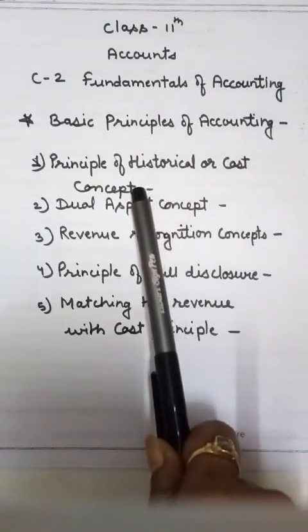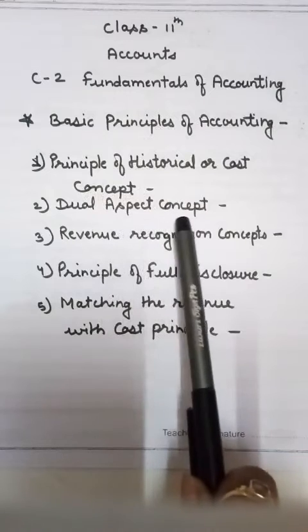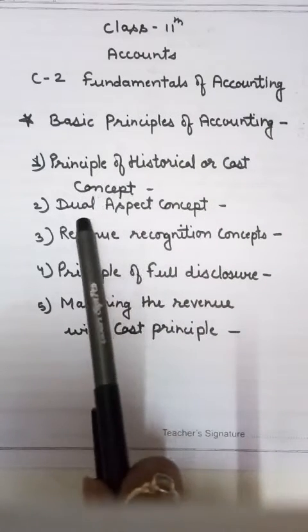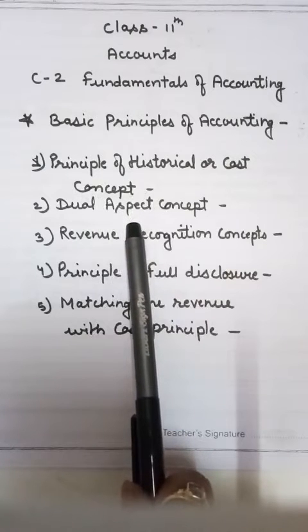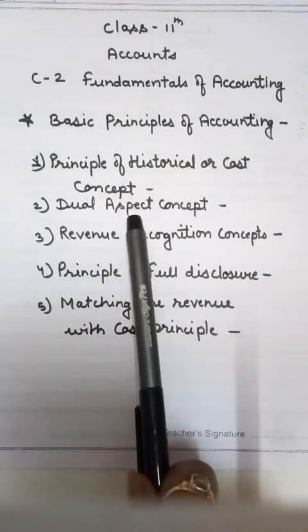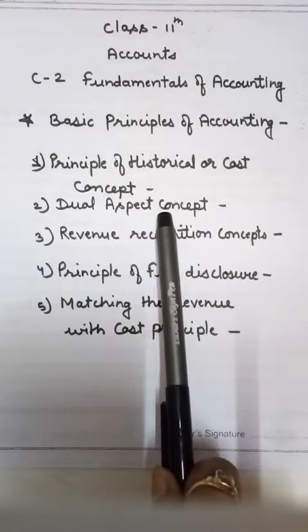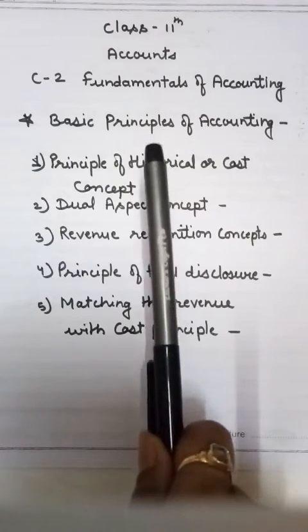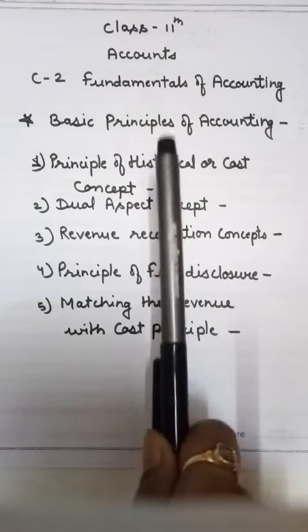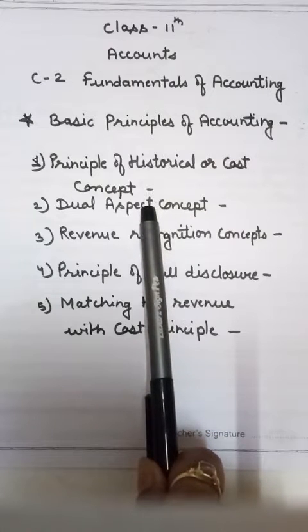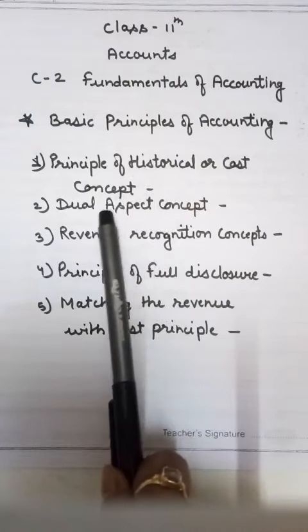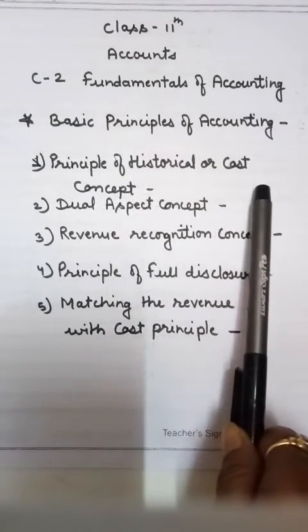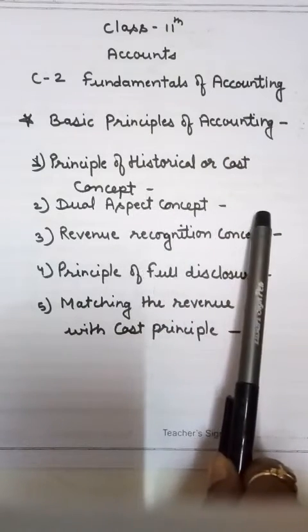Second principle is dual aspect concept. Dual means two. So under this concept, every business transaction has two aspects, means one account is receiving certain benefits and the other account is giving certain benefits, means one aspect is the receiver, then the other aspect is the giver.